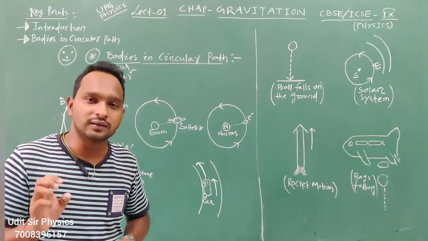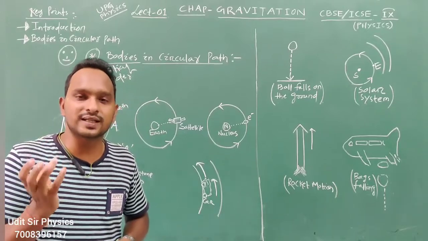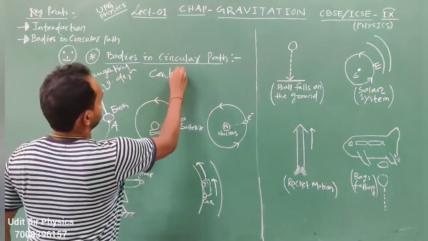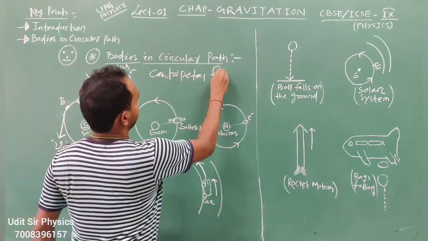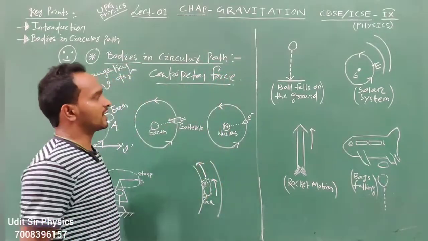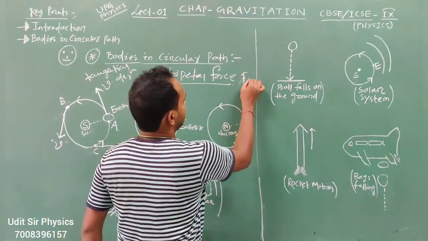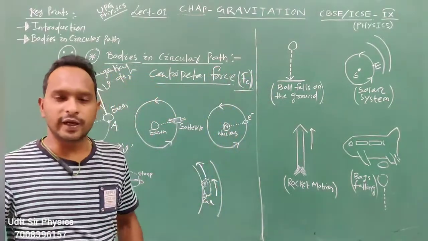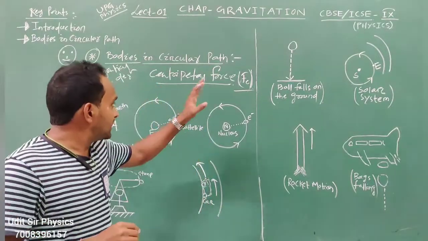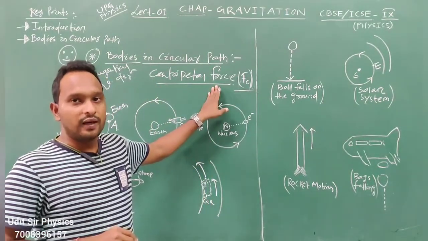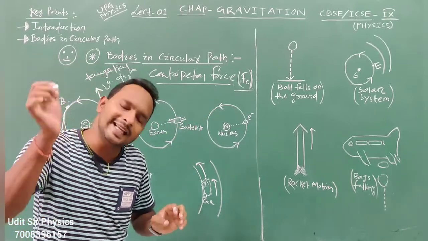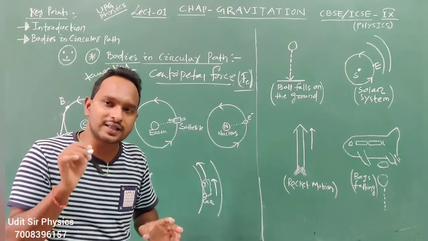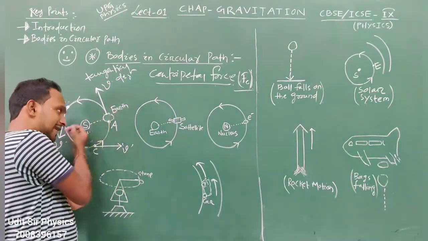So what is the force called? Yes, that force is called centripetal force, symbolically represented as Fc. So what is centripetal force? It is the force acting in the circular path, and always it is towards the center of the circle.